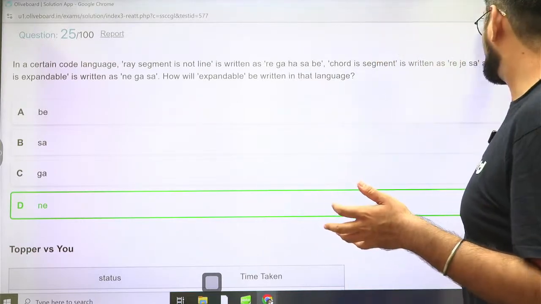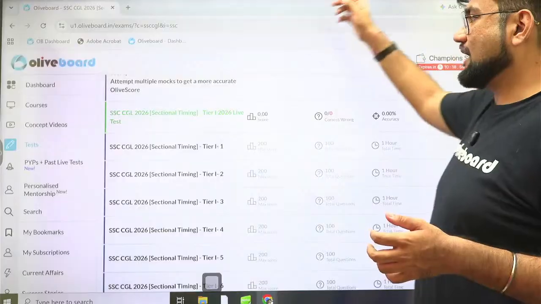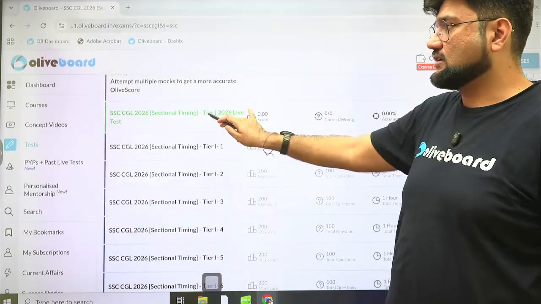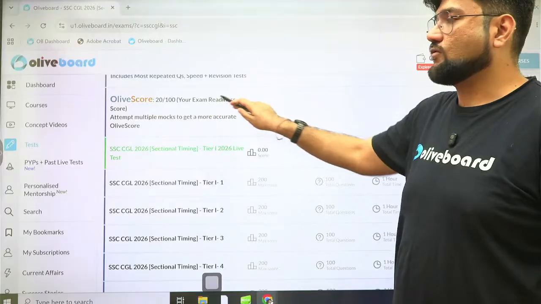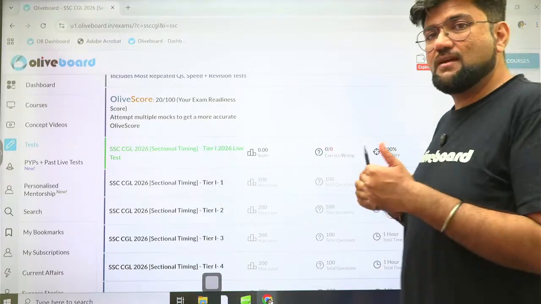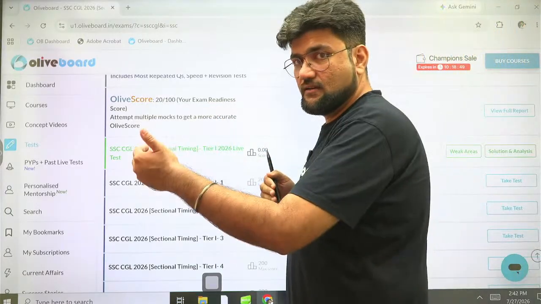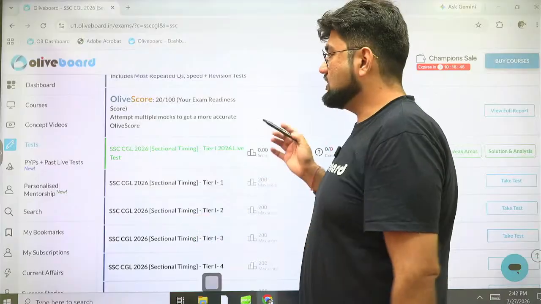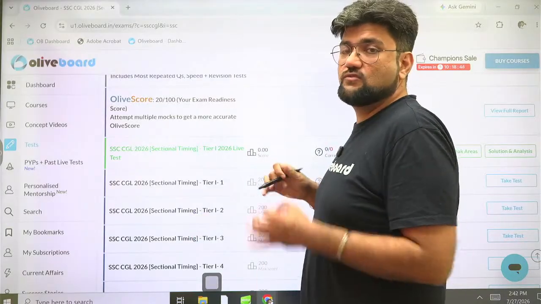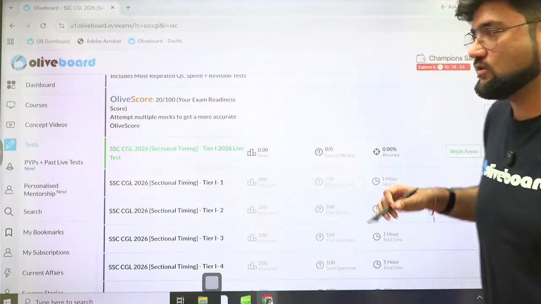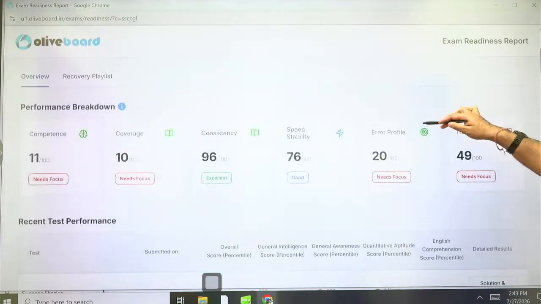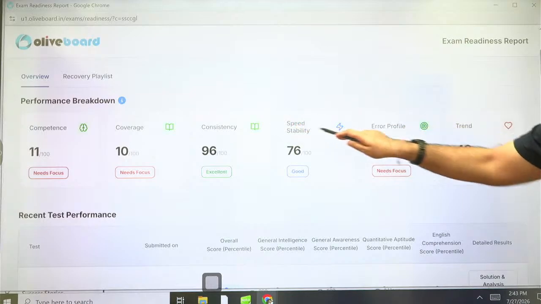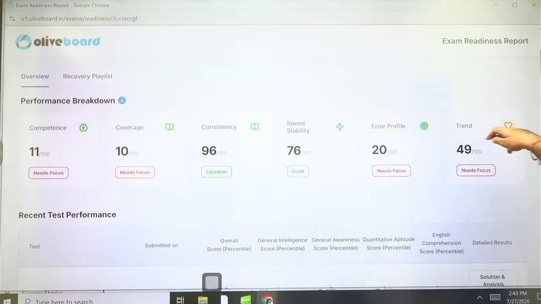So I just want to share this with you. On Oliveboard, on this same screen where we started the mock from, just above that, you can see the concept of Olive Score. Oliveboard has made this consolidated and aggregate score, which is based on 6 parameters, which gives you your exam readiness situation. Okay. You just click on this view full report here. It's available for all the students. And if you scroll down, you can see the 6 parameters based on which the score is being generated.